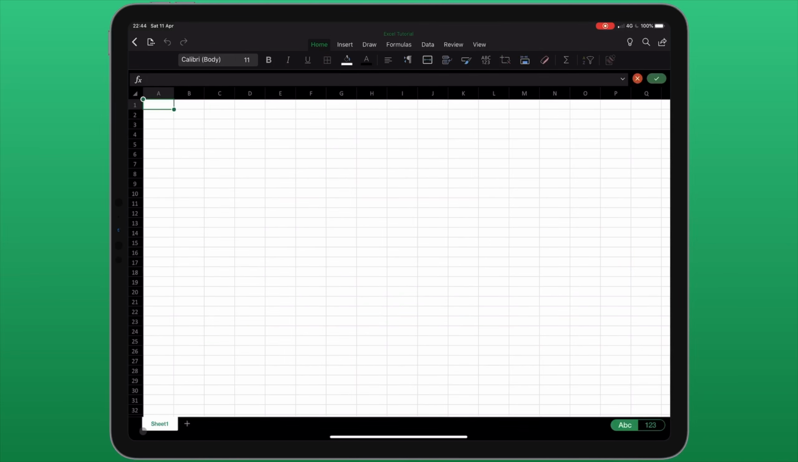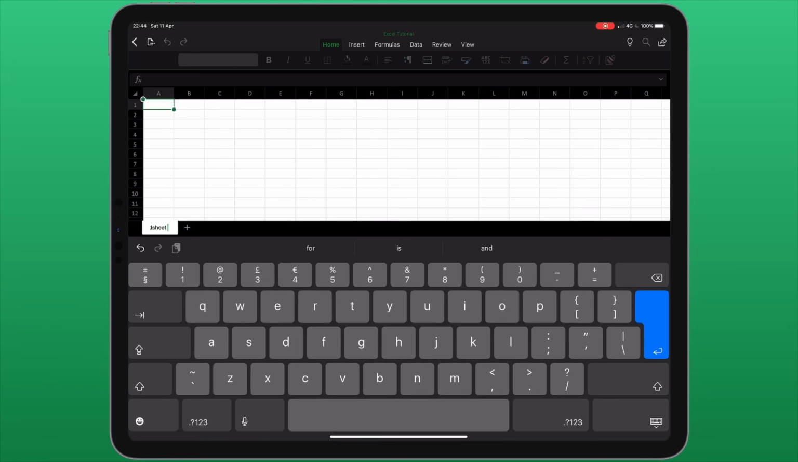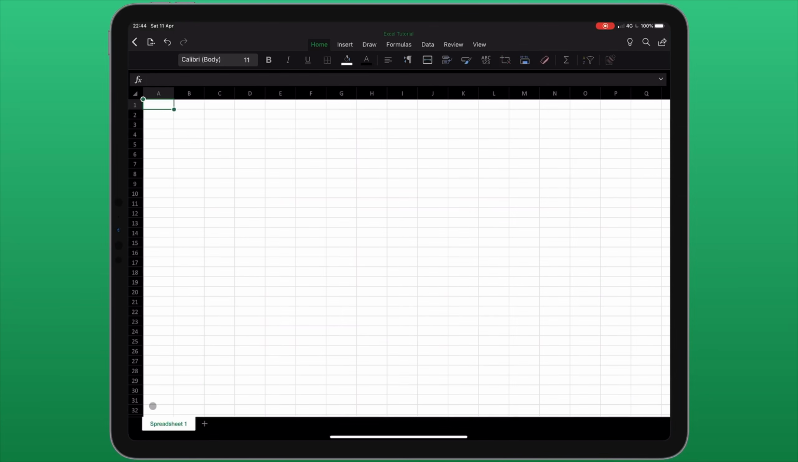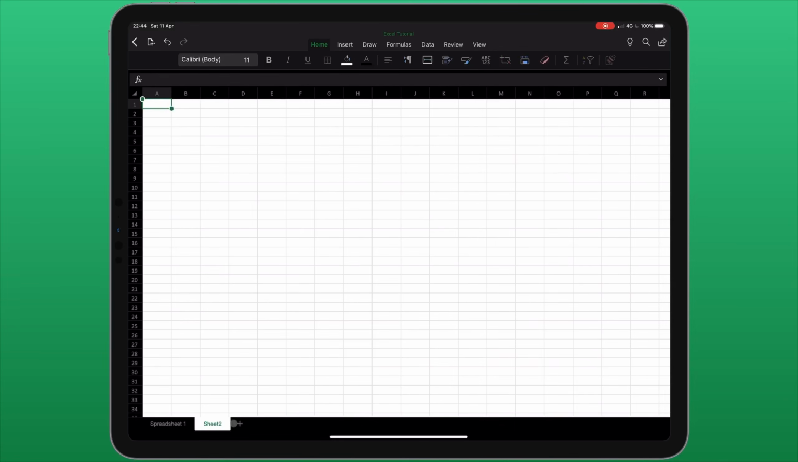If I have a look down in the bottom left corner, we can see that this current worksheet is called Sheet 1. If I tap on it with my finger, I can rename, duplicate, or move this tab. I'm going to choose Rename. To the right of this, there's a plus icon, and from here I can create new sheets.